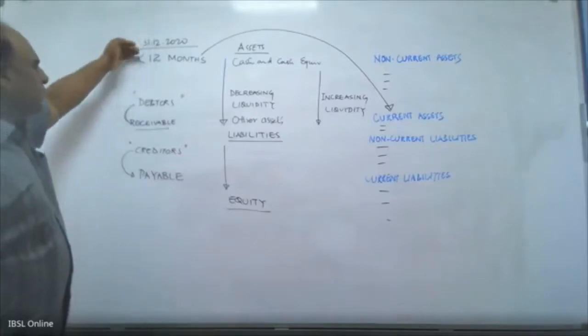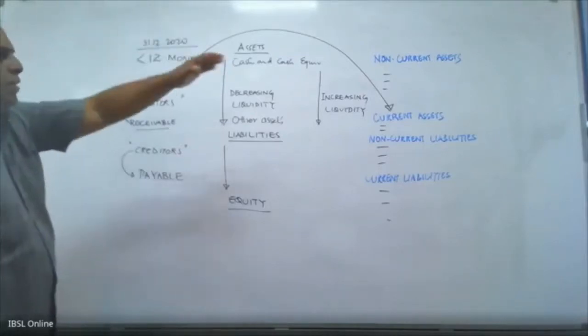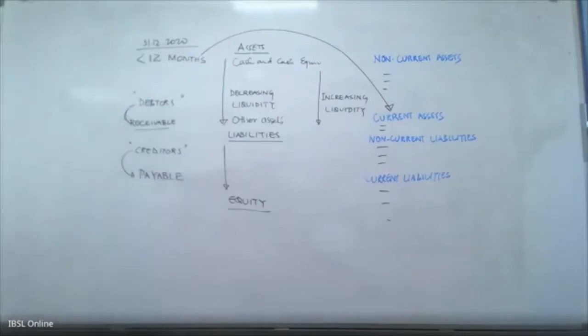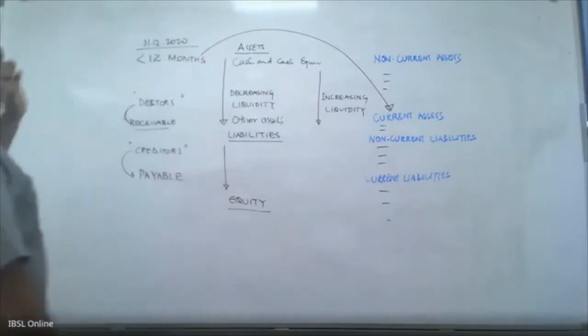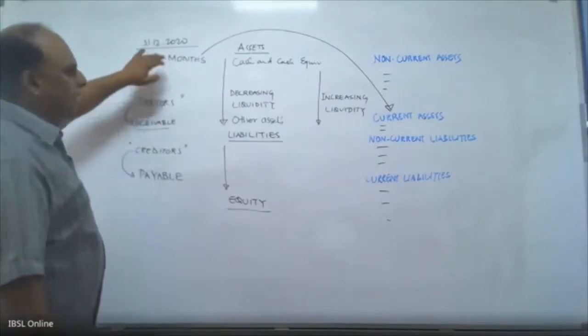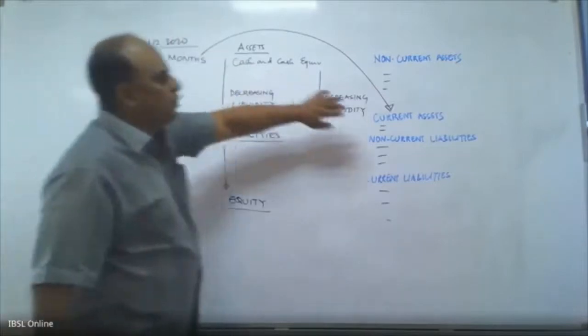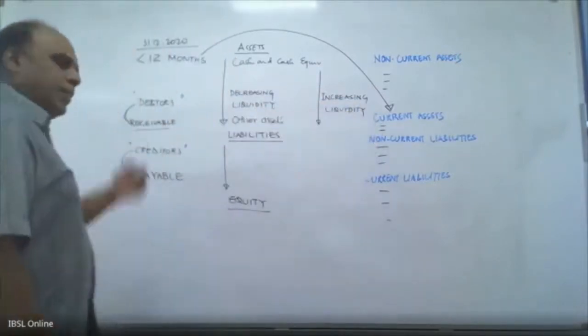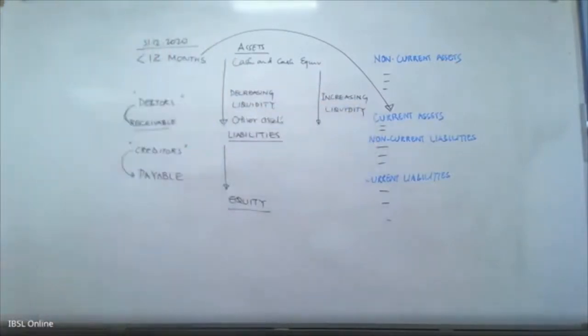So, if it is 31st December 2020, then it is 31st December 2021. Up until that time, anything that is receivable, you will put it under current assets. Rest of all the assets will go under non-current assets.